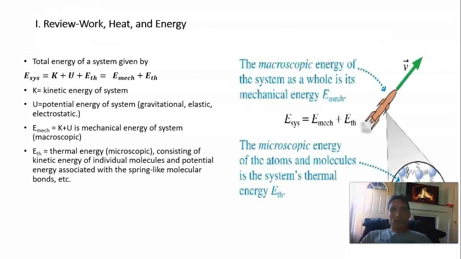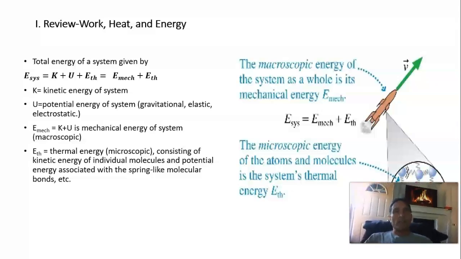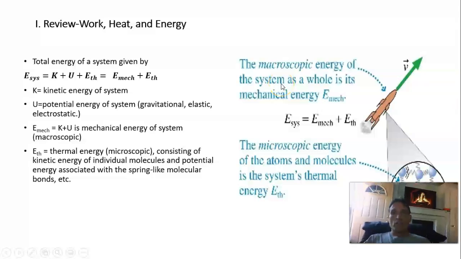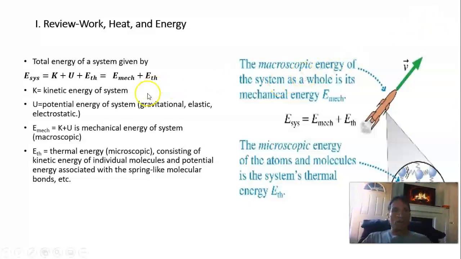So back in 1150, you covered energy, mechanical energy, and that's just the sum of the potential and the kinetic energy of the body. And so that's due to the motion of the system as a whole governs its mechanical energy. And so the potential energy can be gravitational potential energy.